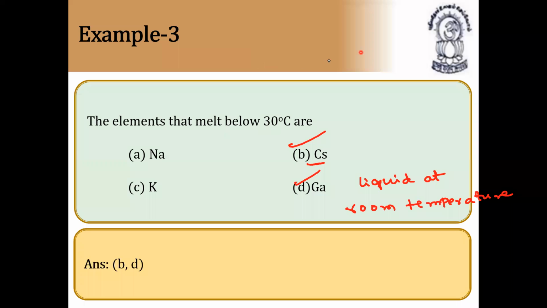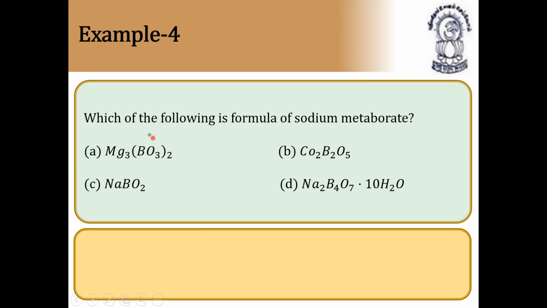Next. Which of the following is the formula of sodium metaborate? Sodium metaborate means NaBO2. Na2B4O7 is borax. Sodium metaborate is NaBO2, simple. From the borax bead test, you will be getting this. But here sodium metaborate will not give color.